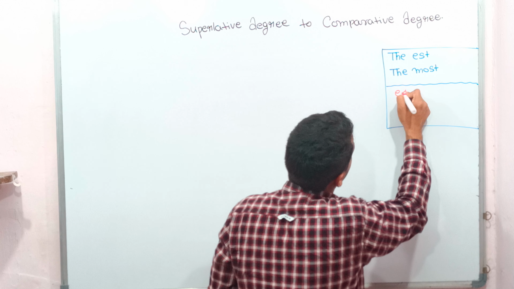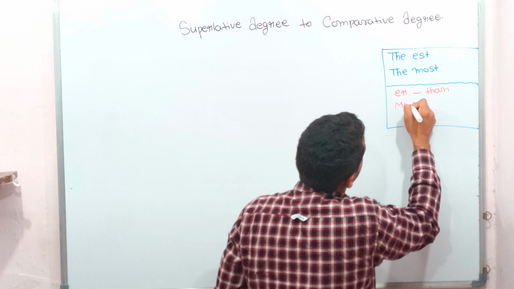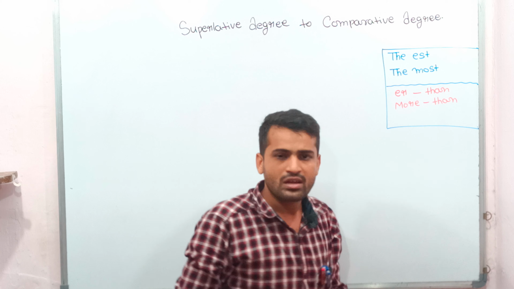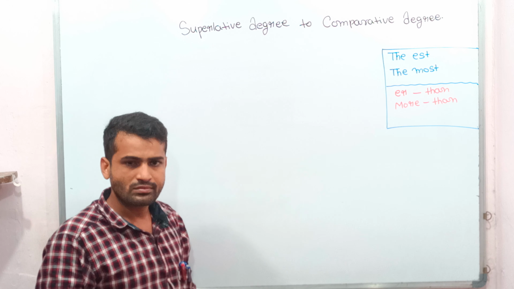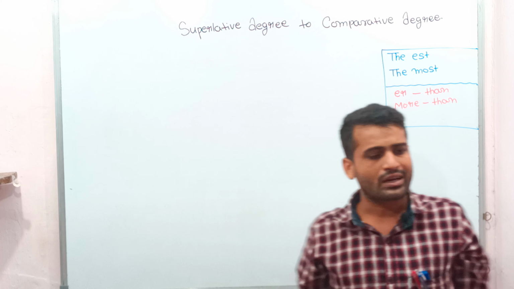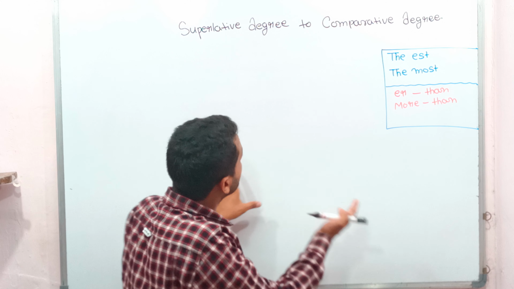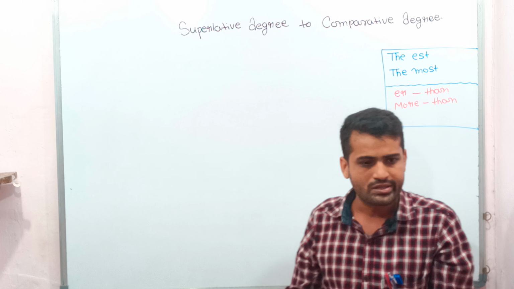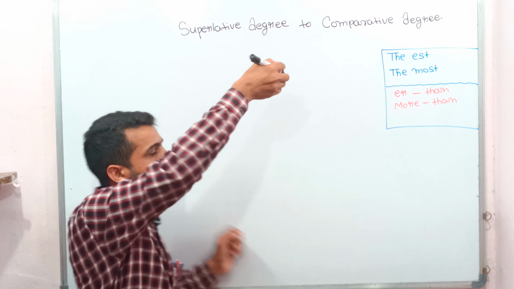"er than" or "more than": if this is written in the sentence, the sentence is in comparative degree. Students, now see here, whenever you find "est" or "most", as I explained, I want to show you examples. Before the examples, you have to know the formula. What is the rule for changing superlative to comparative degree?